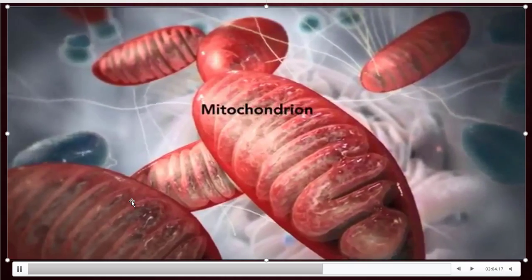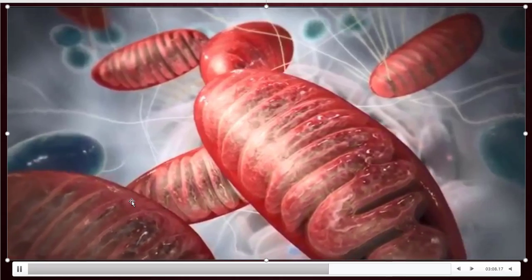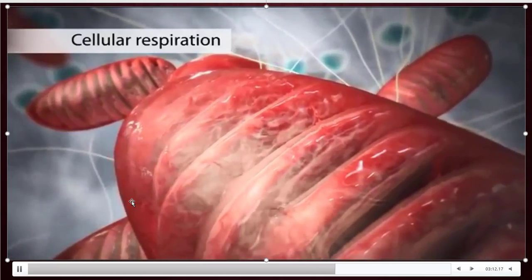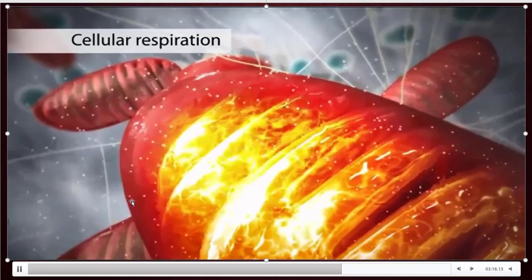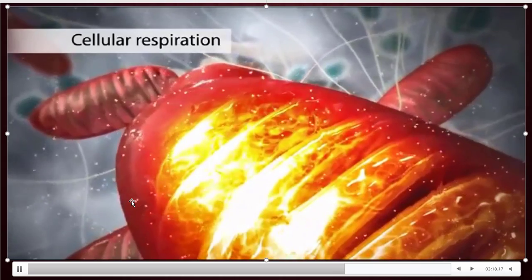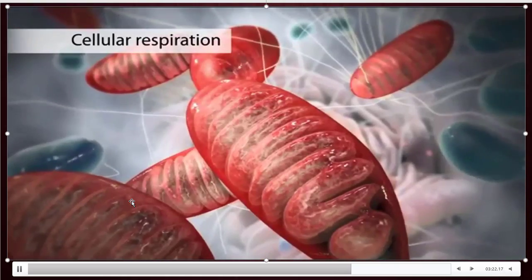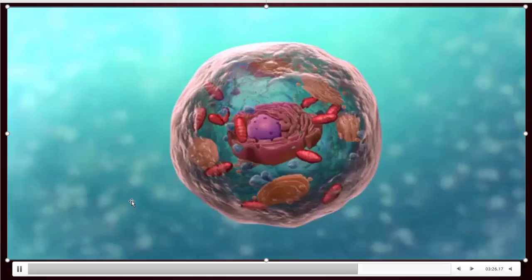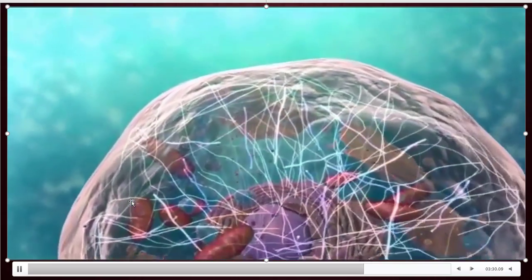And now you are observing mitochondrion. Mitochondrion is singular, mitochondria is plural. Inside mitochondria, I told you, food is oxidized and mitochondria release energy like this. That energy is used by organisms for doing different activities. Inside the mitochondria, respiration occurs, so that is why it is called cellular respiration.